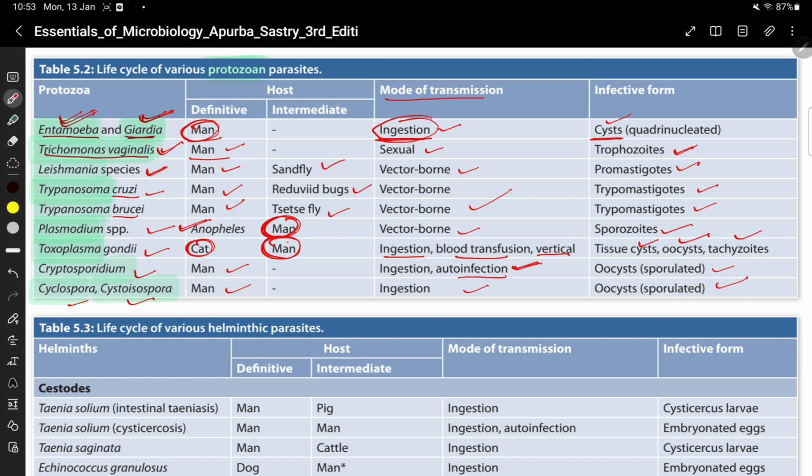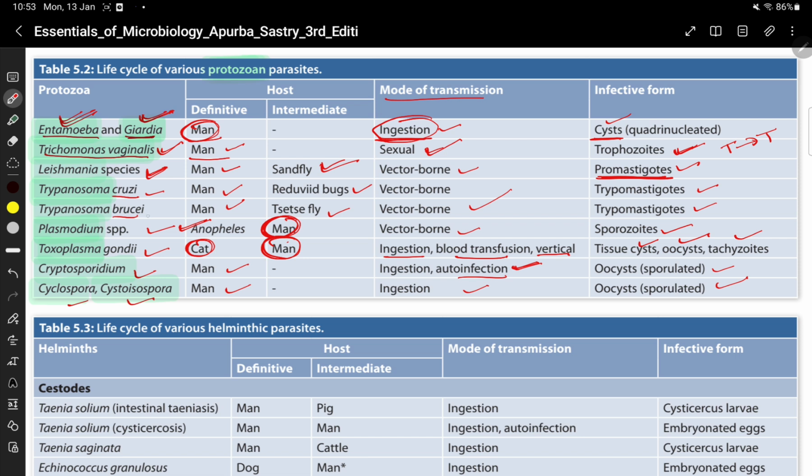Trichomonas vaginalis has only one host, man. Mode of transmission sexual, and infective form is trophozoites. T for Trichomonas, T for trophozoites. Leishmania species, man is definitive host and sandfly is the intermediate host. Vector-borne, promastigotes are the infective form for Leishmania.